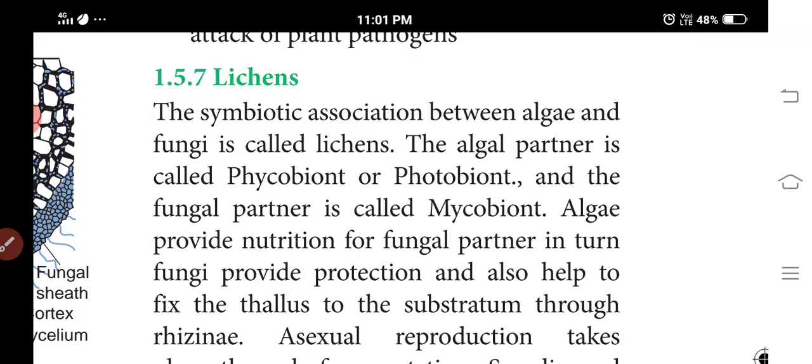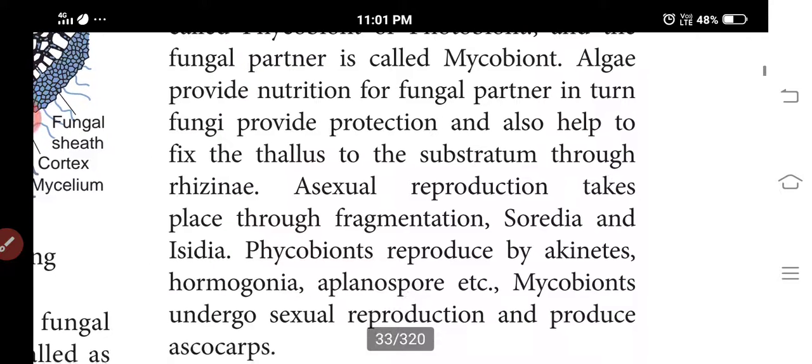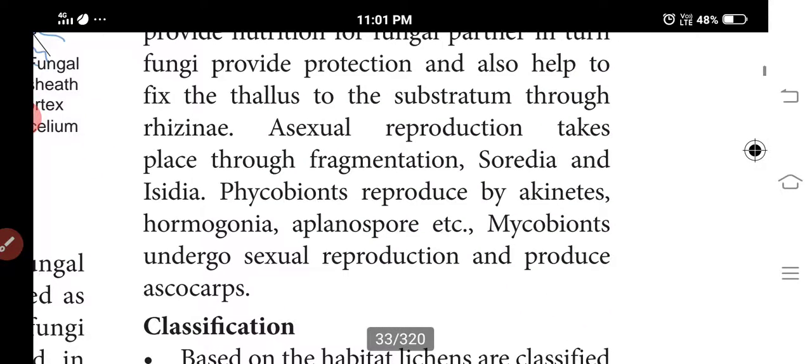fix the substratum in the soil using rhizines. Asexual reproduction takes place through fragmentation, soredia, isidia, etc. And some mycobionts undergo sexual reproduction and produce ascospores.